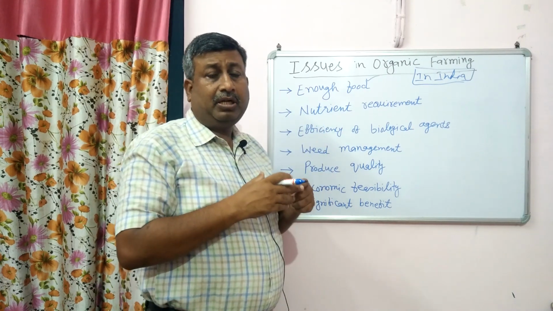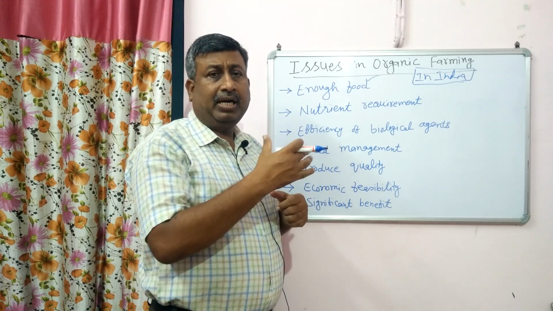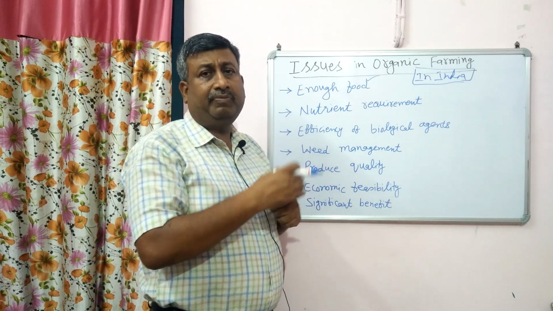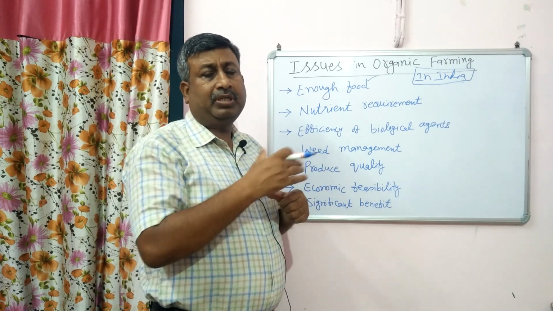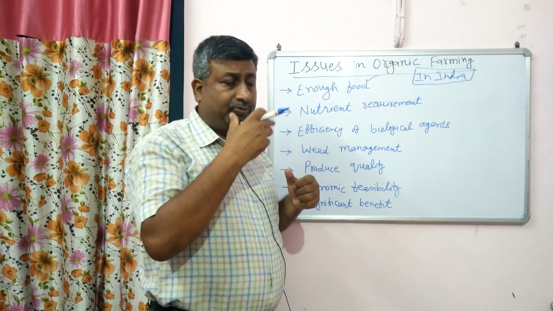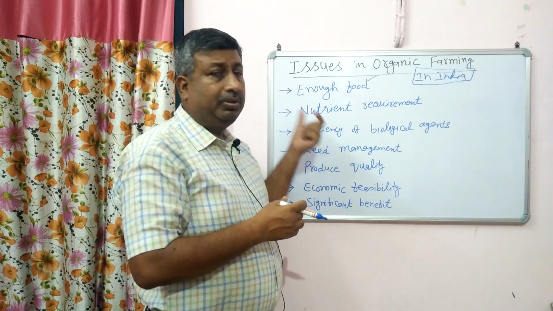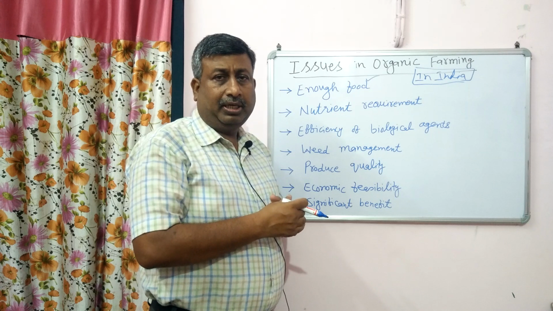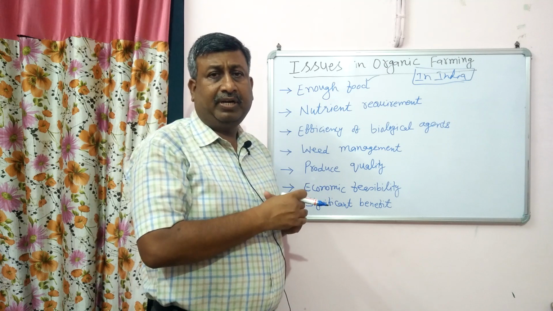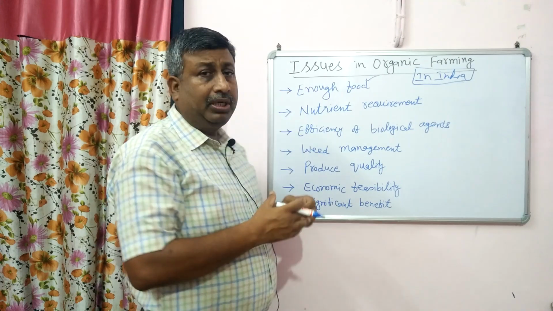Okay, so it means the whole area cannot be converted, cannot be shifted into organic. A small area, some potential areas, and areas which have high-value crops can be converted into organic farming. If we convert the total area, then it is impossible to fulfill the requirement of people and livestock. So this is the issue, and it can be solved gradually. A small area can be converted, and rainfed areas, some agroecologies, have potential for organic farming. This is the major issue and a debatable issue.